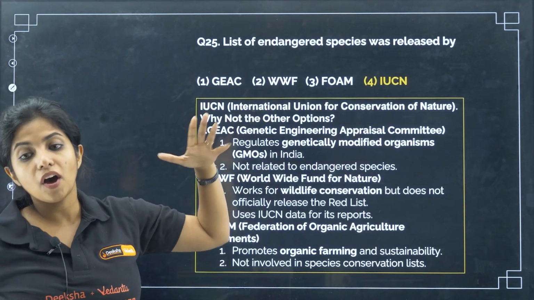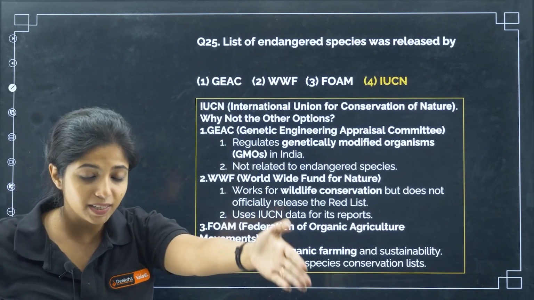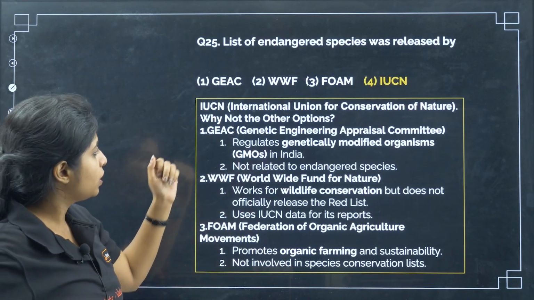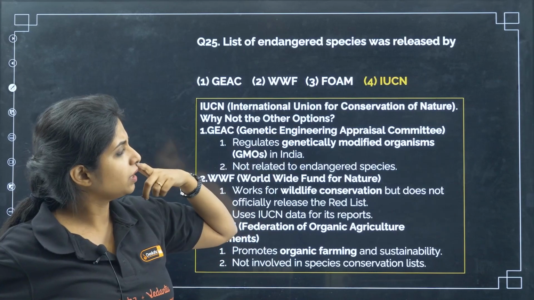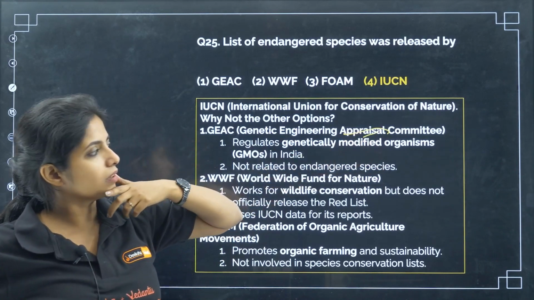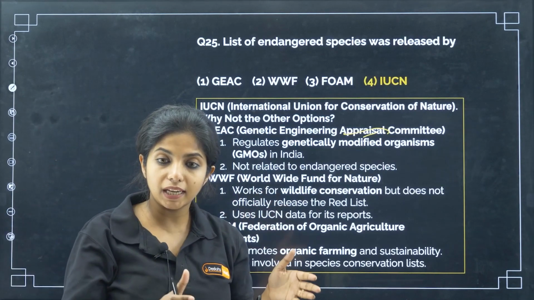International Union for Conservation of Nature, which is why they gave the list of endangered species. They are saying, these are endangered, you have to take care of them, otherwise they will become extinct. Now GEAC is Genetic Engineering Approval Committee, no, not Appraisal Committee, Approval Committee. Okay, this is wrong. The approval committee regulates genetically modified organisms, as in should it be legalized or not.